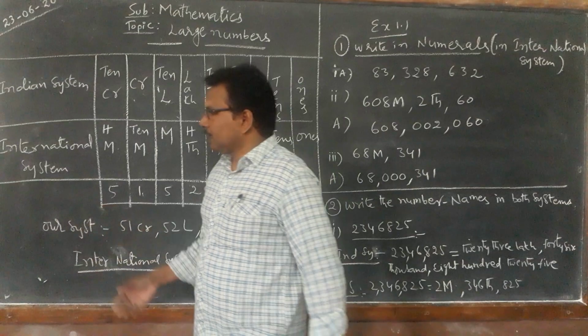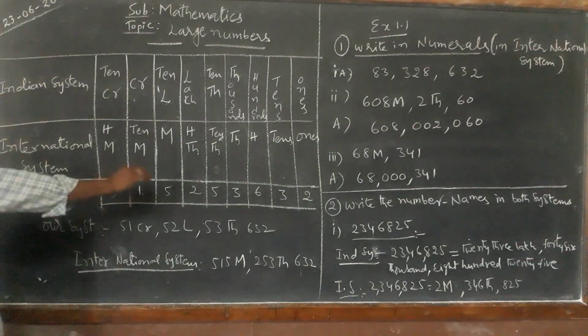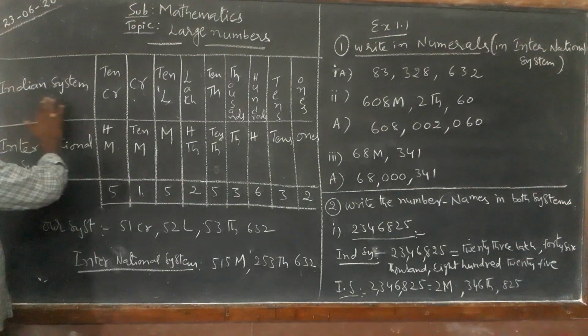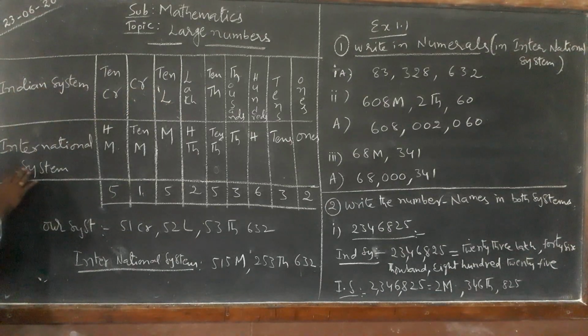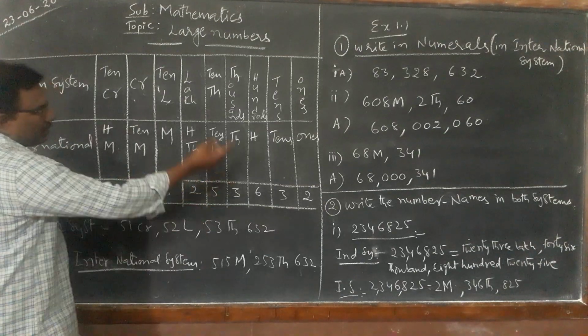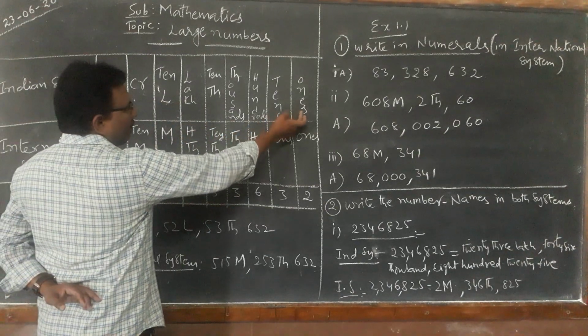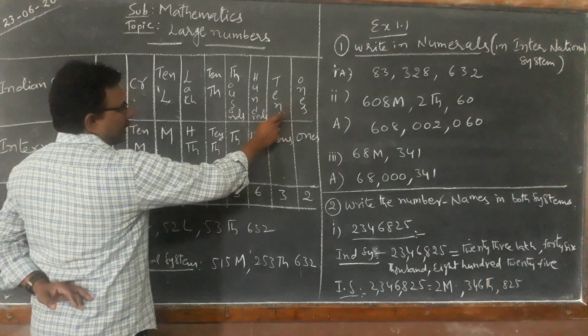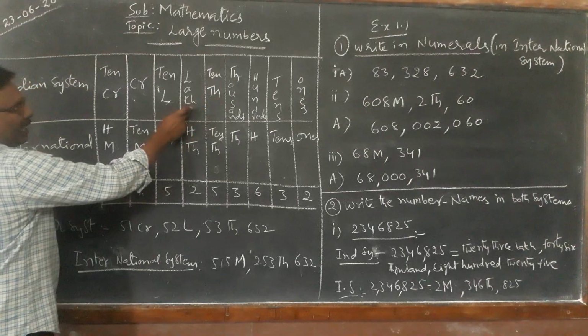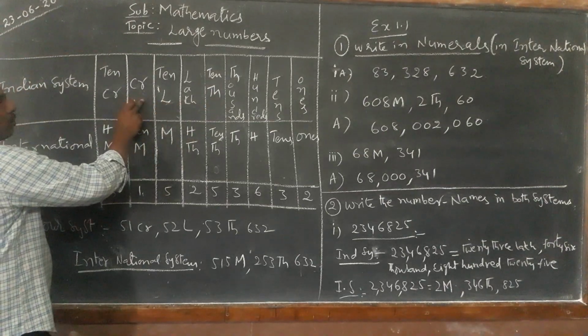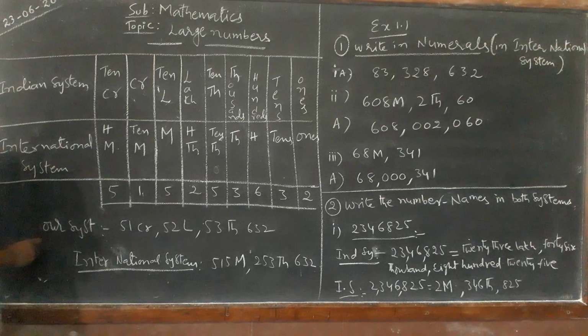Now, see here, this table is given. In this table, the above row is written for the Indian system and the lower row is written for the international system. In our Indian system, places are divided as ones place, tens place, hundreds place, thousands place, 10,000 place, lakhs place, 10 lakhs place, crores place, and 10 crores place.